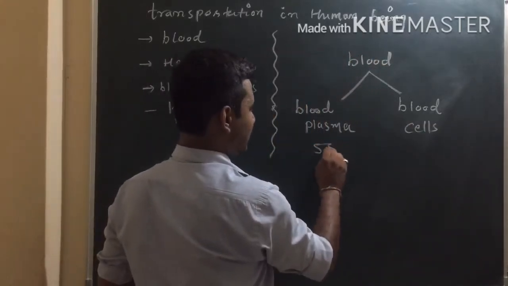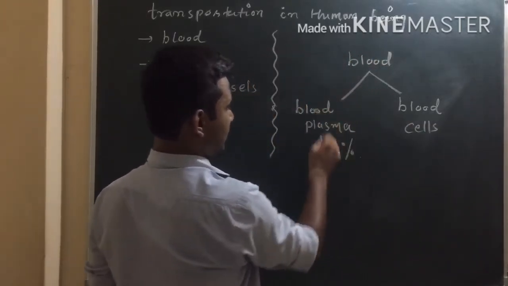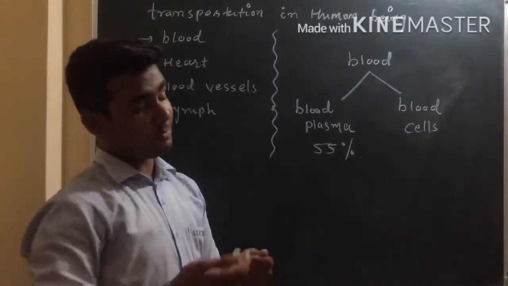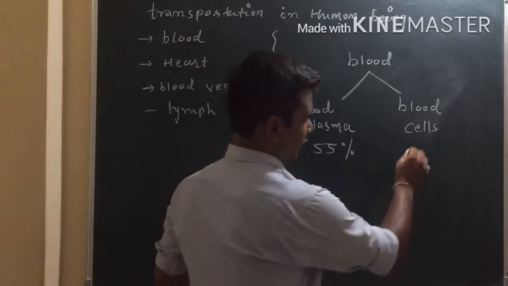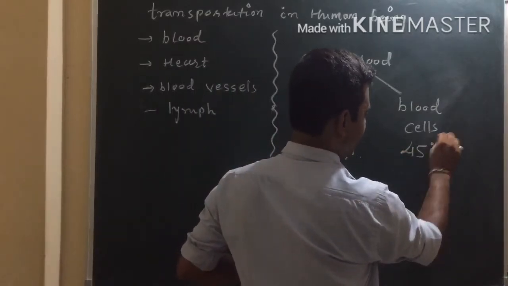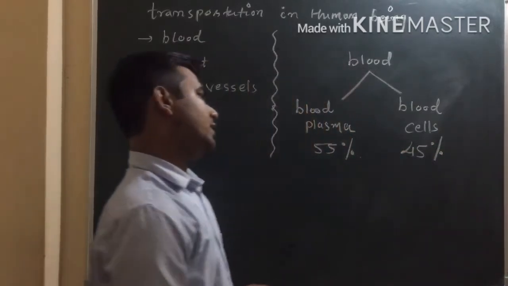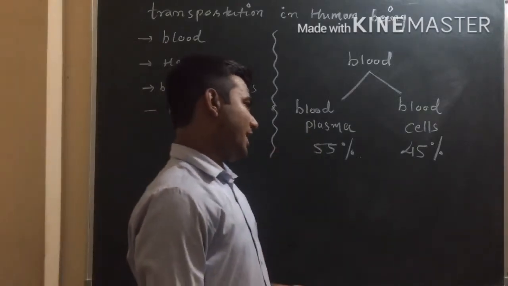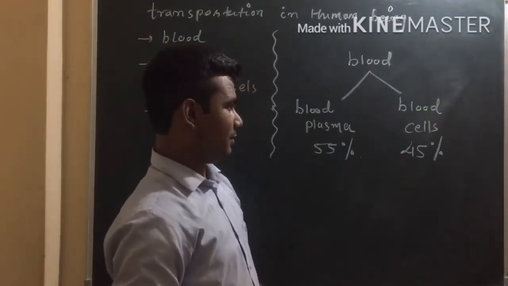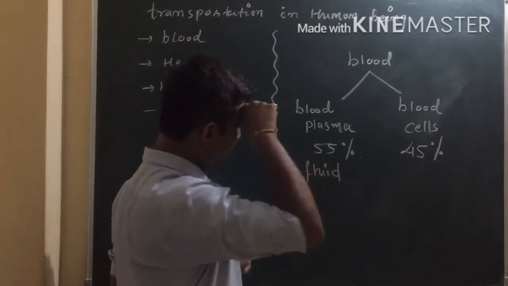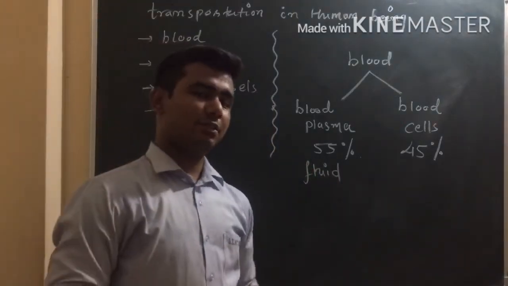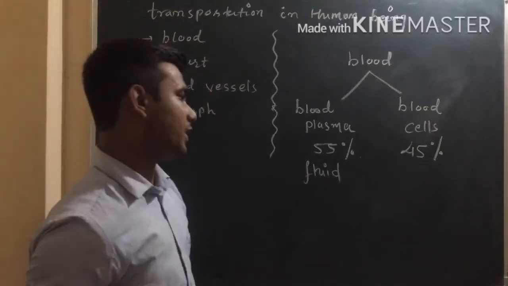Ultimately 55% of blood is blood plasma, and it provides the medium to transport the blood cells. The 45% is blood cells. See, this blood plasma is a fluid. It will provide the medium for blood cells to transport from one point to another.